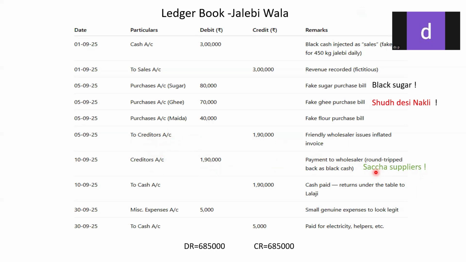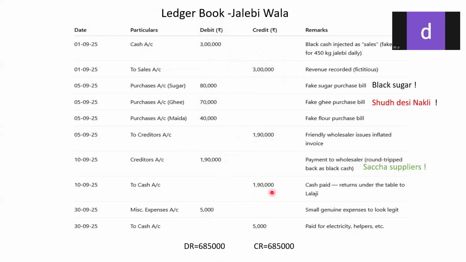Then we come to this section where there are two creditors. Now, who are these creditors? These are the suppliers, and again, these are the same vendors that we discussed in the previous slide. These belong to the same Netaji or his team. To the creditors here, it is shown as 1,90,000. Basically the creditor is giving an inflated invoice, then against that inflated invoice there is a payment, so this 1,90,000 gets paid back. So you can see the round trip of this black money getting completed here.